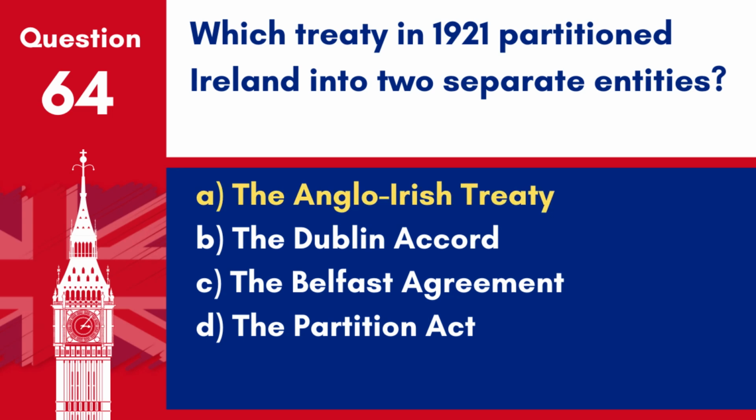Answer A. The Anglo-Irish Treaty. The Anglo-Irish Treaty of 1921 resulted in the partition of Ireland into two separate entities, the Irish Free State and Northern Ireland, which remained part of the United Kingdom.